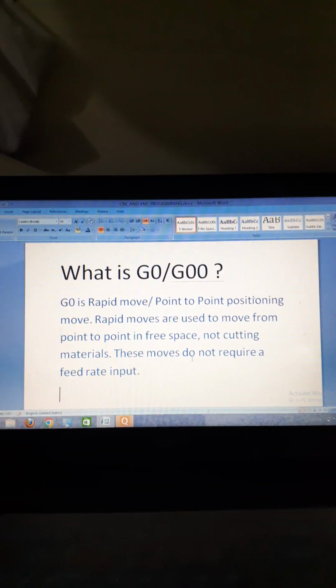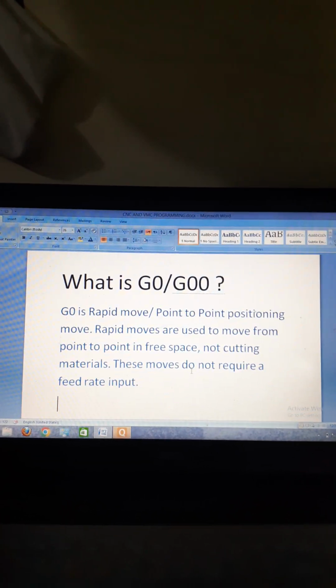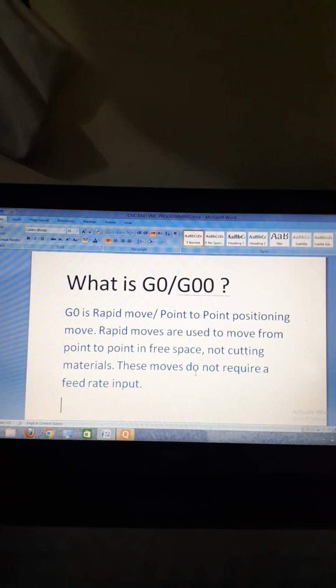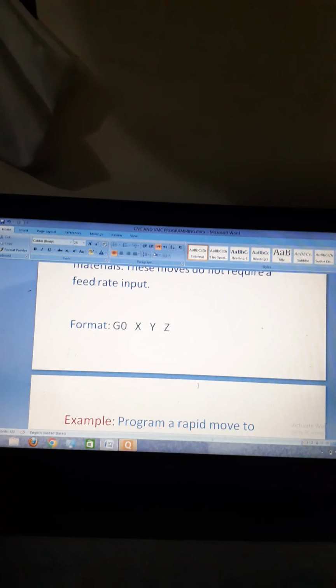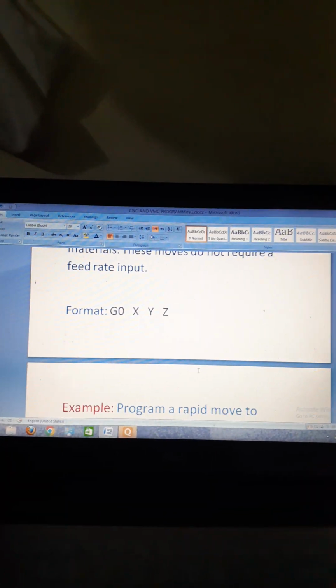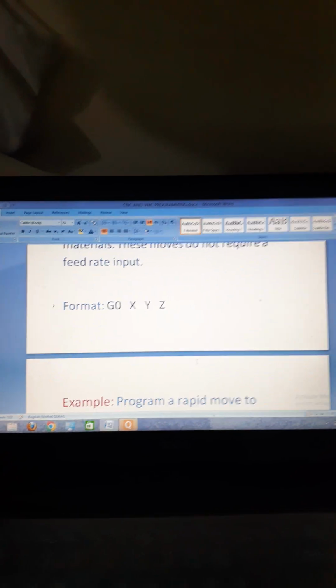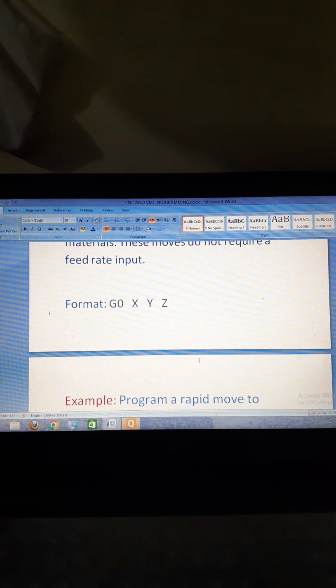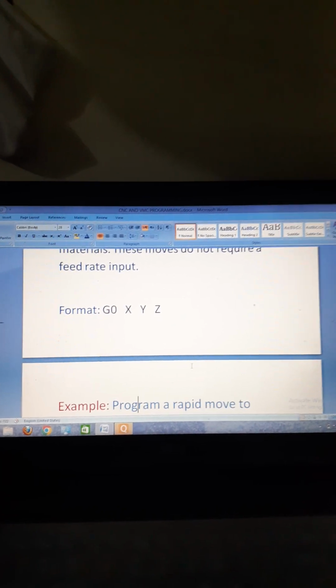Now I'm going to show the format, means how to make the program in rapid move. This is the format: G0 X Y Z. Now I am going to illustrate to you the program, how to make the rapid move program in a specific distance and direction in VMC programming.